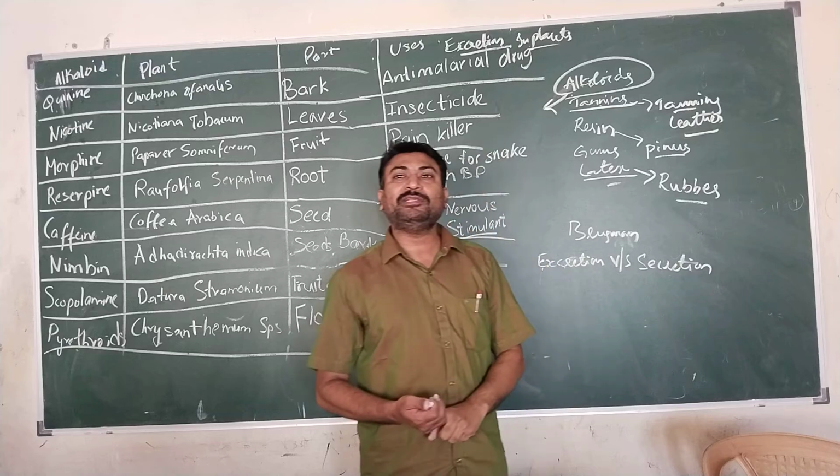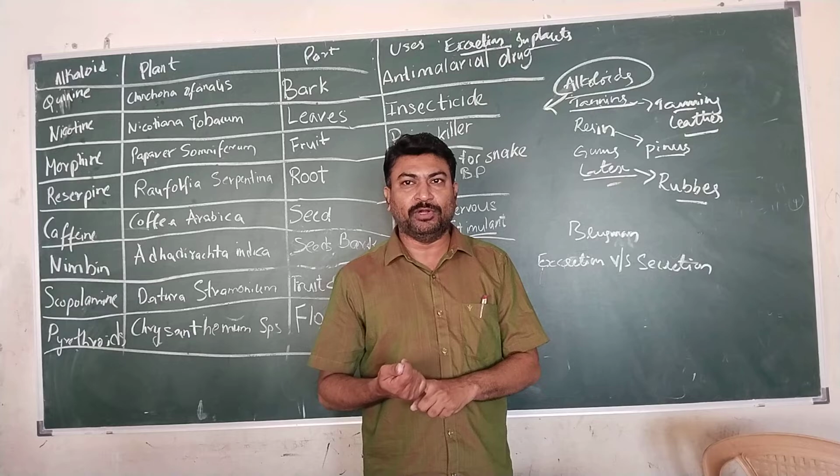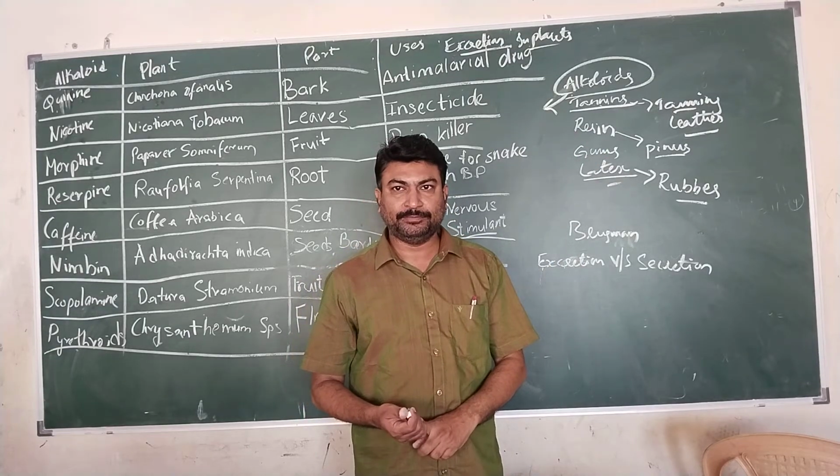Now, bubble gum is the one part which will be chewed by most of the people across the world. That is also prepared from the waste product of the plants.